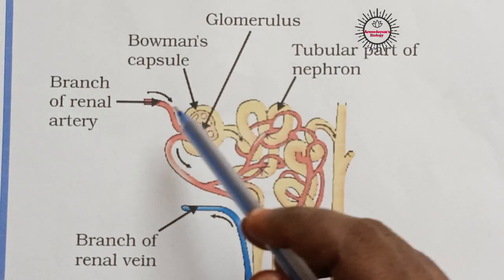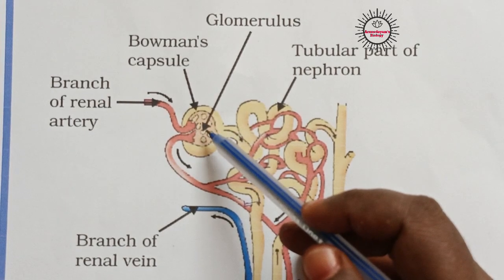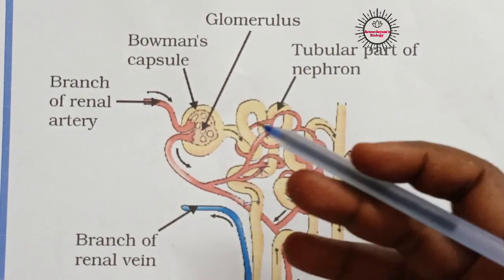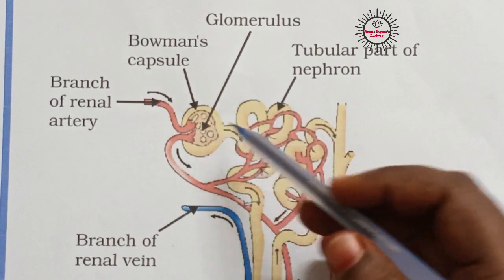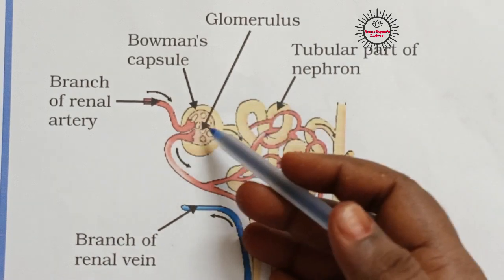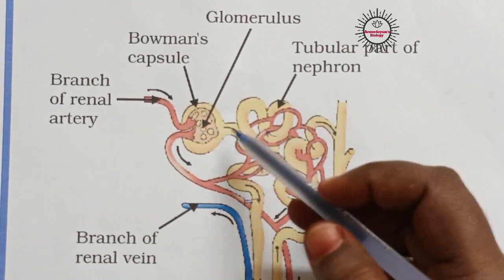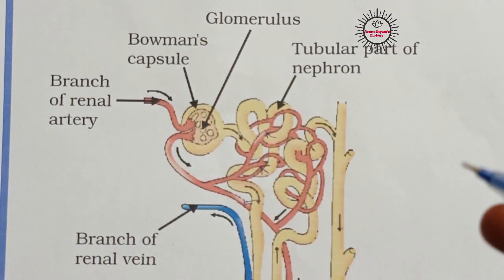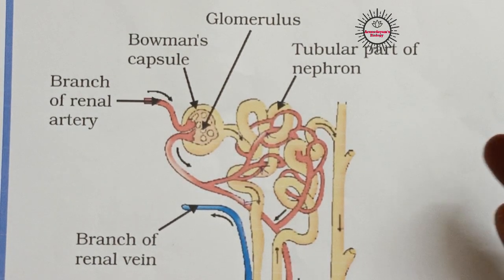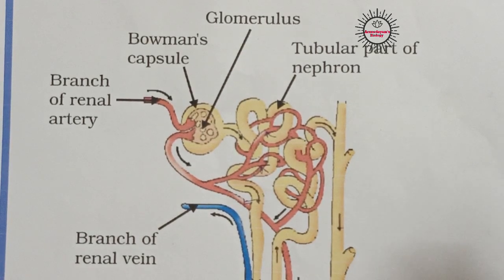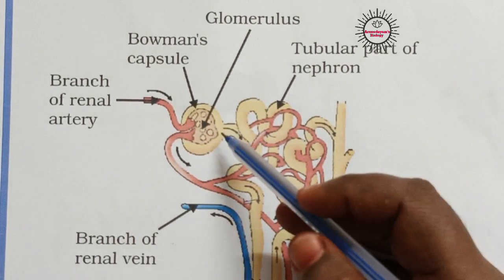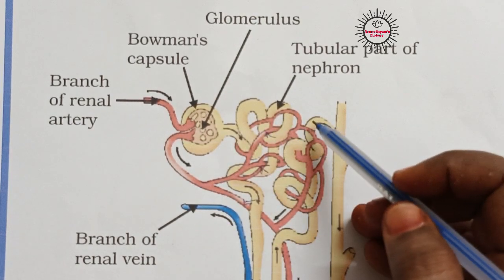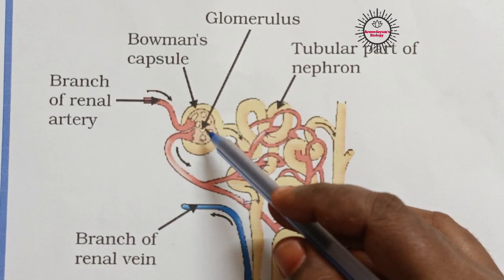Okay, so here filtration of blood takes place. Between the blood capillaries there are gaps. Because of the presence of these gaps, this glomerulus looks like a sieve. Through this sieve only filtration takes place, and purified blood will pass to one side, and waste substances will pass to the other side. So the metabolic waste materials, nitrogenous waste materials, and water will be produced here, and they pass through this tubule as primary urine. So primary urine is produced after filtration here.